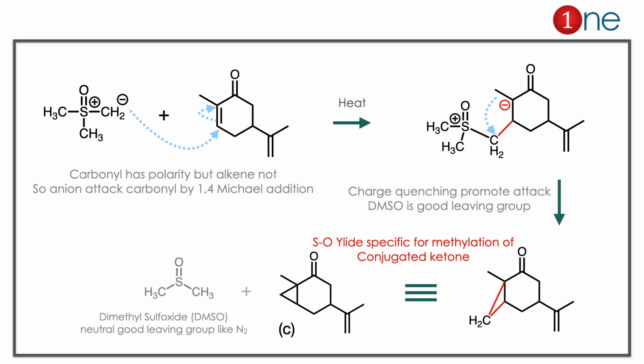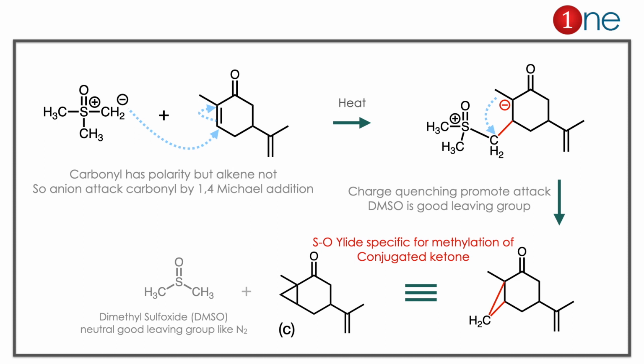The starting material you have is attacked at the conjugated ketone. Here the polarity is important. Since you are using a charged species, the polar carbon will be attacked. When compared to the conjugated ketone, the alkene is less polar, so the conjugated ketone will be attacked. Here, normally thermodynamic addition is 1,4 addition, which is Michael addition.